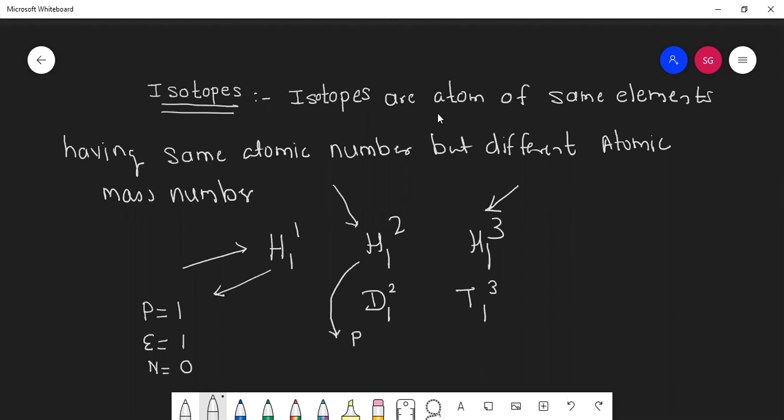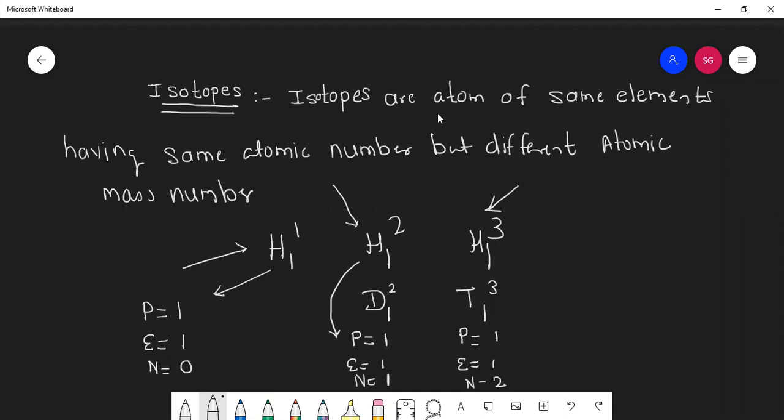Look at this isotope, deuterium. How many protons is it having? 1. How many electrons? 1. How many neutrons? 1. In case of tritium, how many protons? 1. How many electrons? 1. How many neutrons? 2.